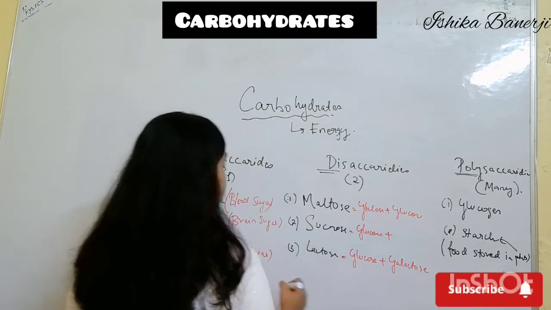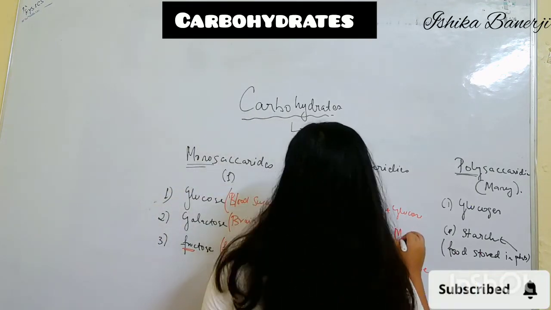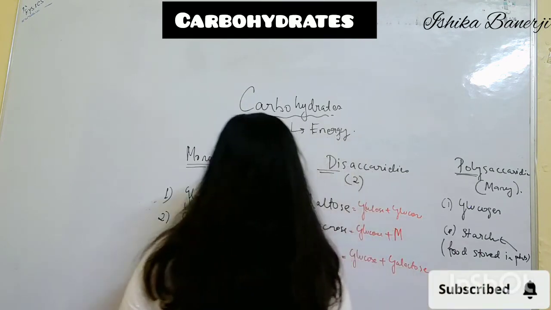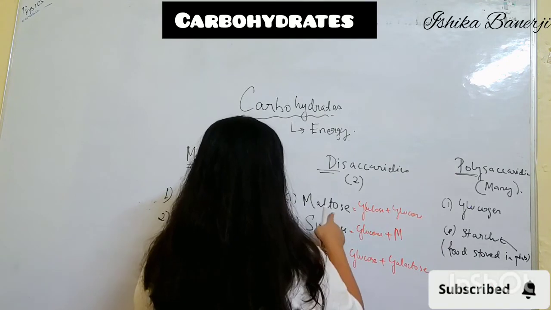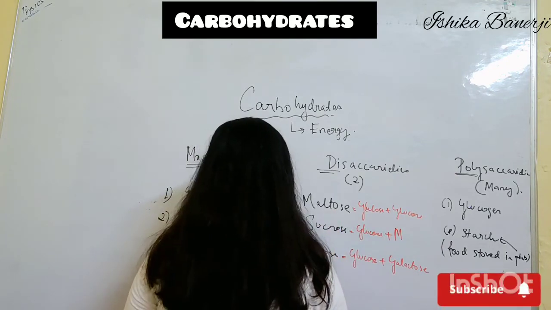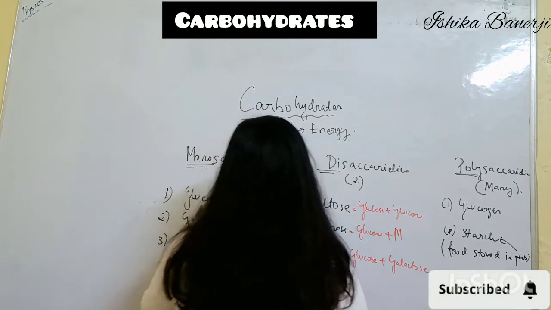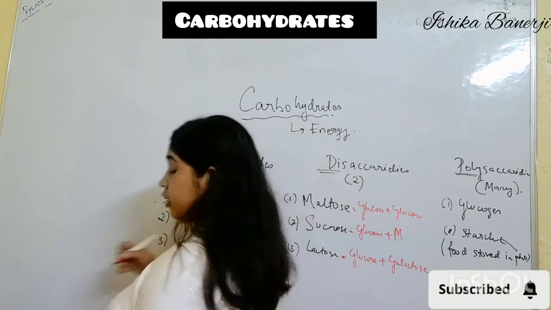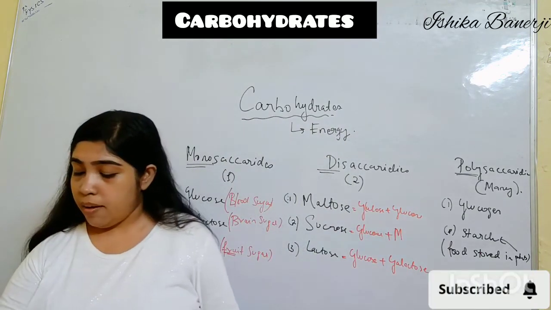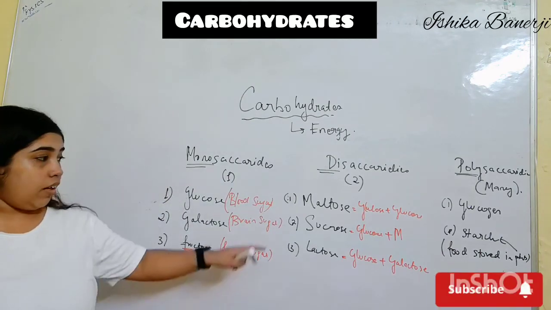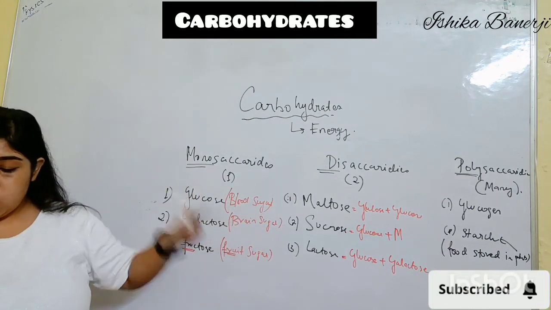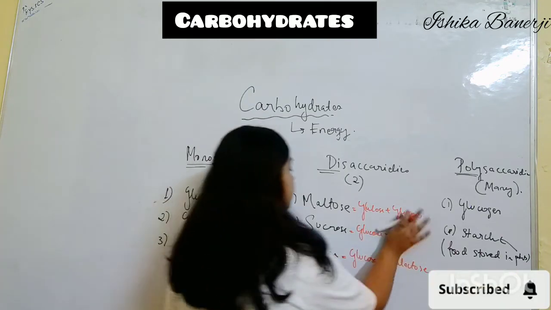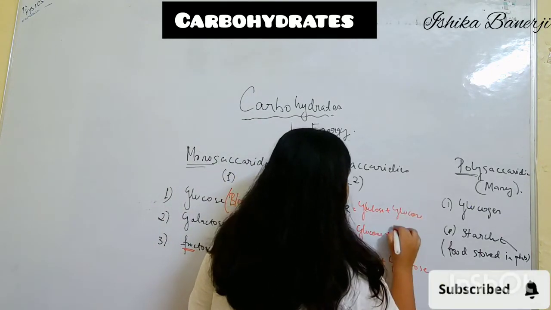Yes, I was confusing myself earlier. Sucrose is glucose plus fructose.